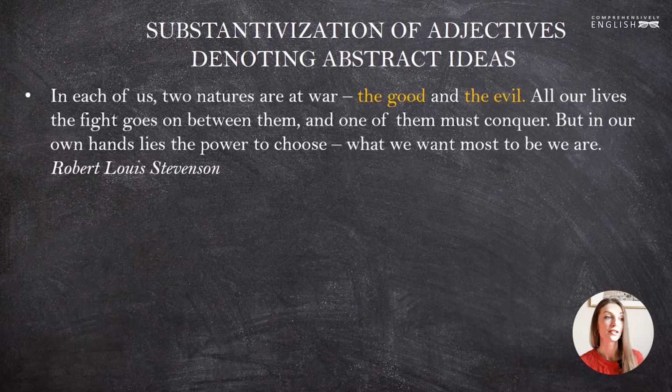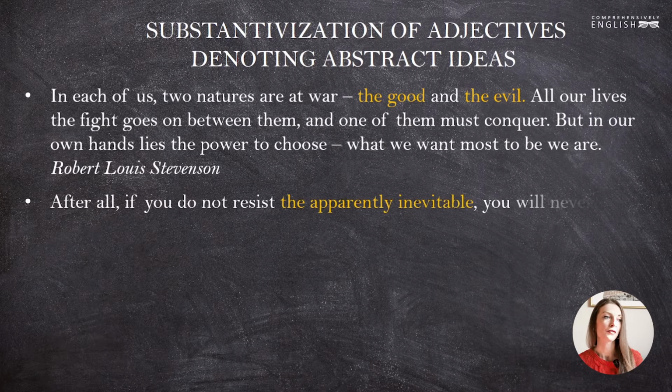All of our lives the fight goes on between them, and one of them must conquer. But in our own hands lies the power to choose what we want most to be, we are. Robert Louis Stevenson. The adjectives good and evil speak here about some abstract ideas of the good and the evil, those two forces that fight within each of us.